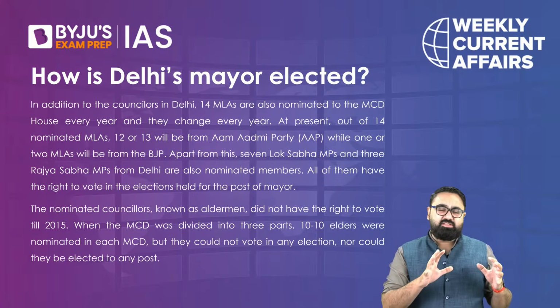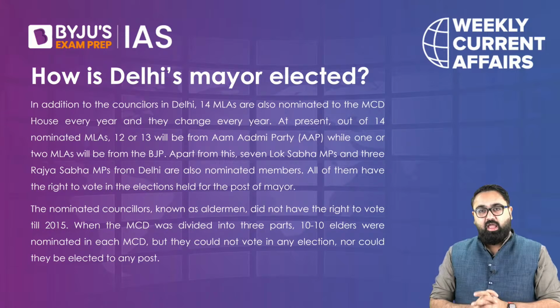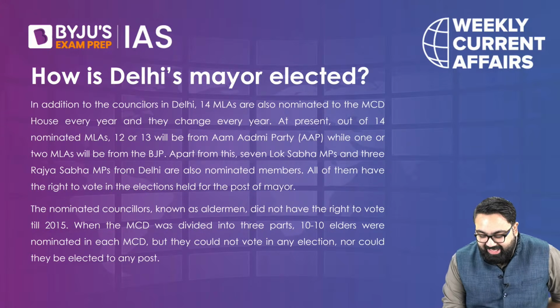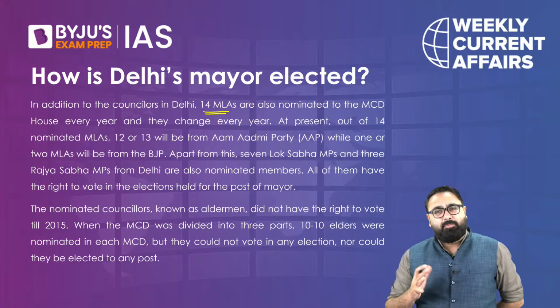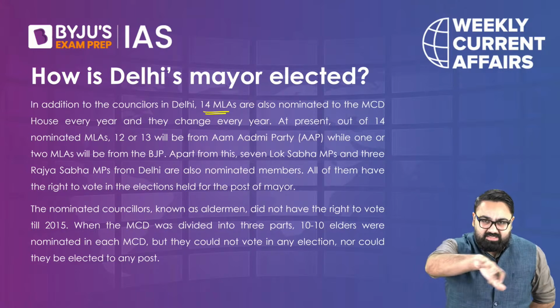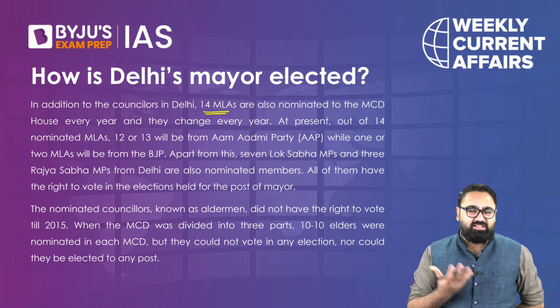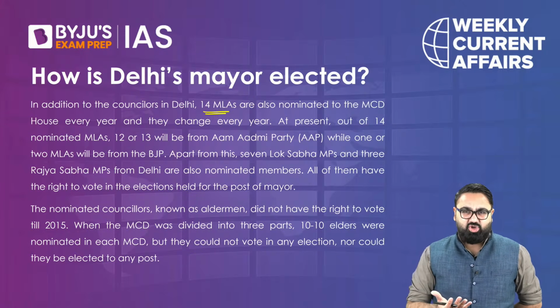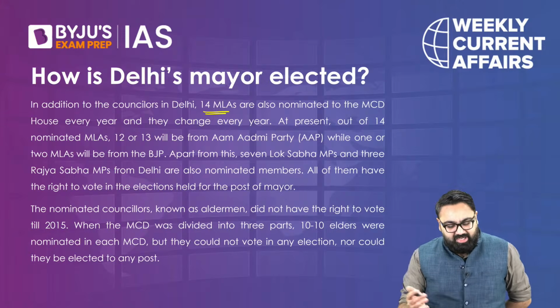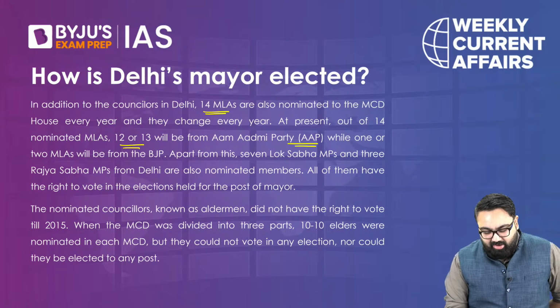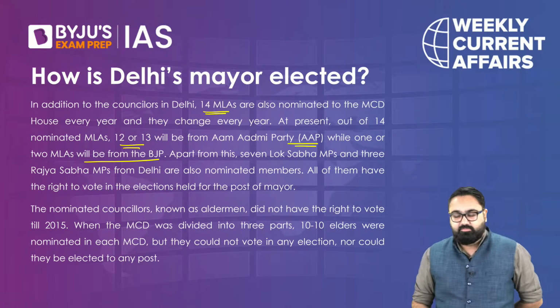So, let's try and understand who the nominated members are. As per the law, the Delhi Municipal Corporation would have 14 elected MLAs in proportion to the parties that actually have the MLAs. As you know, Aam Aadmi Party has most of the MLAs, a big majority. So out of these 14, at least 12 to 13 will be from Aam Aadmi Party, while 1 or 2 will be from the BJP.